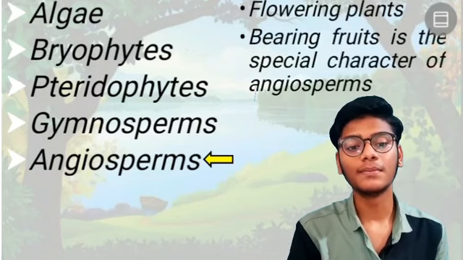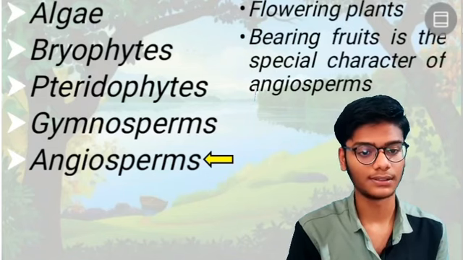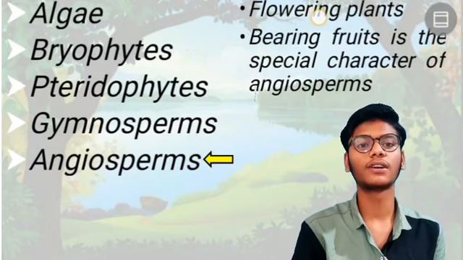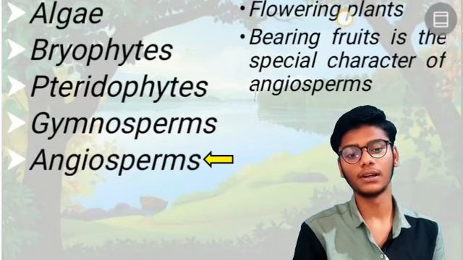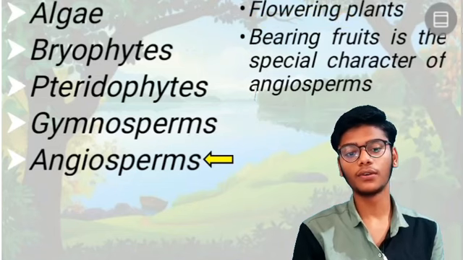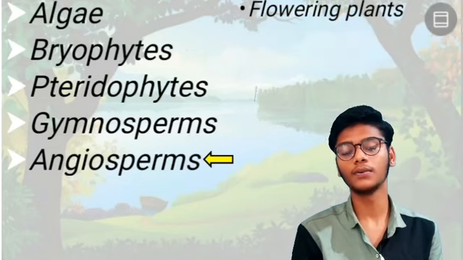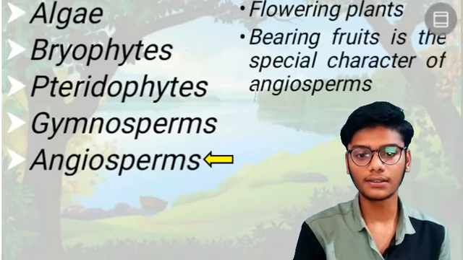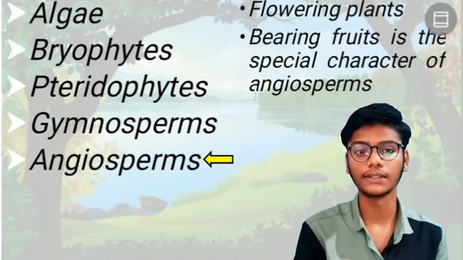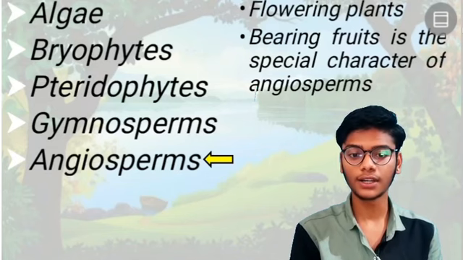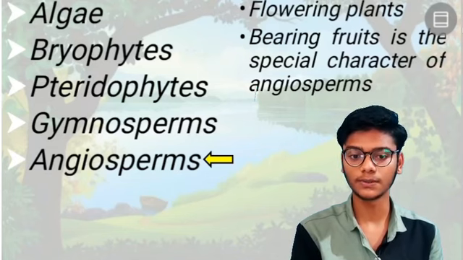Angiosperm means flowering plants. Whenever you hear the word angiosperm, it means flowering plants. Angiosperms have some different characters from all the other types of kingdom: algae, Bryophyta, Pteridophyta, Gymnosperms.